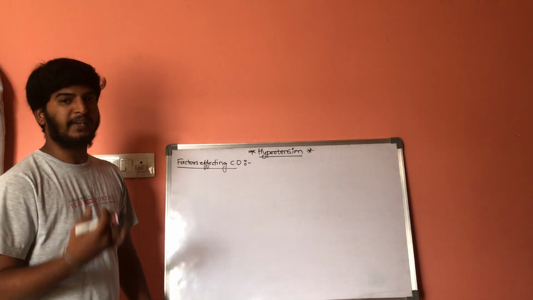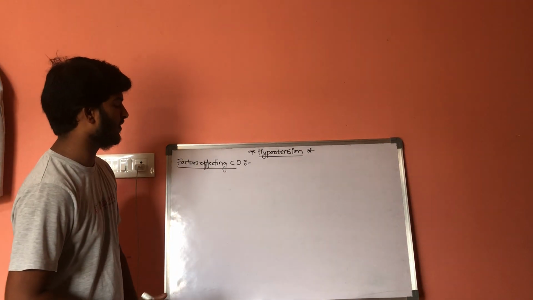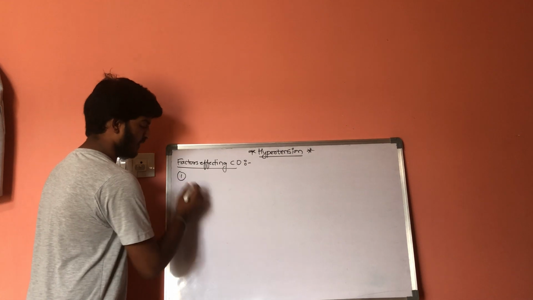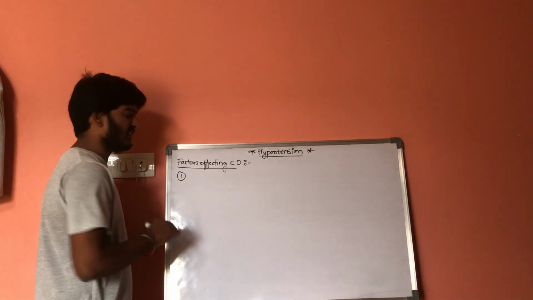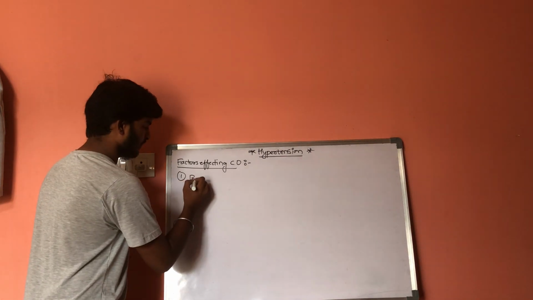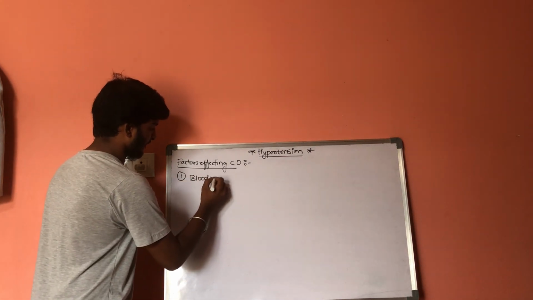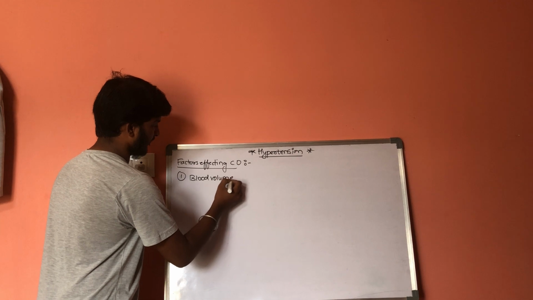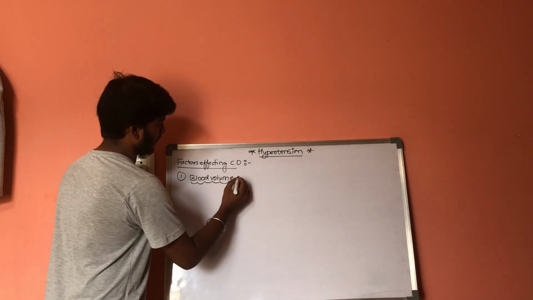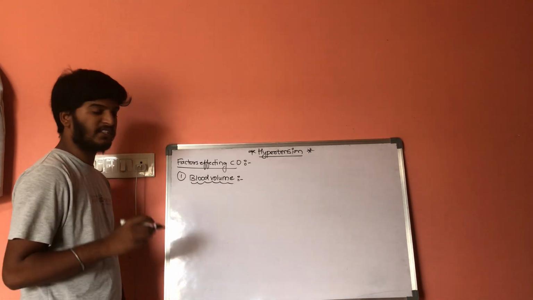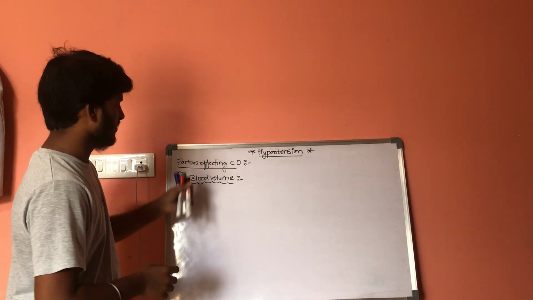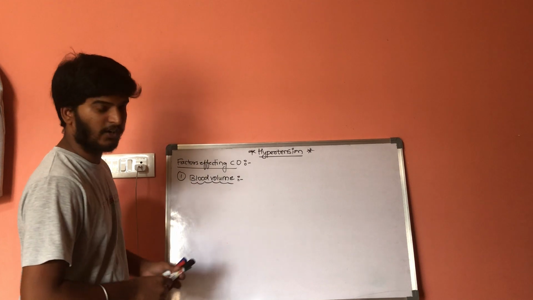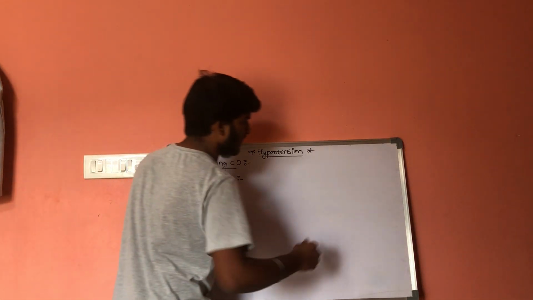There are many factors which affect the cardiac output. The first factor is blood volume. Blood volume is the first factor which affects the cardiac output. How it affects the cardiac output, let us consider.